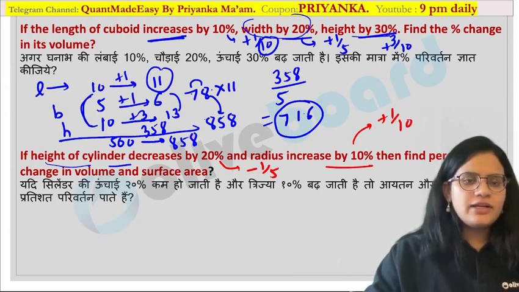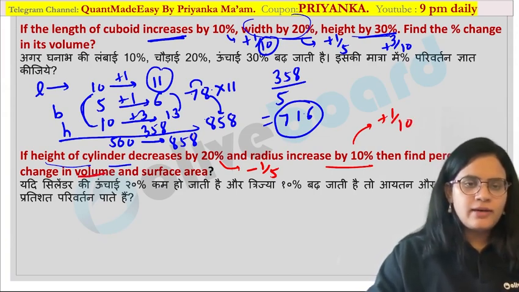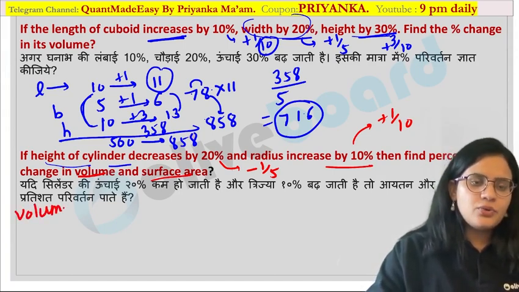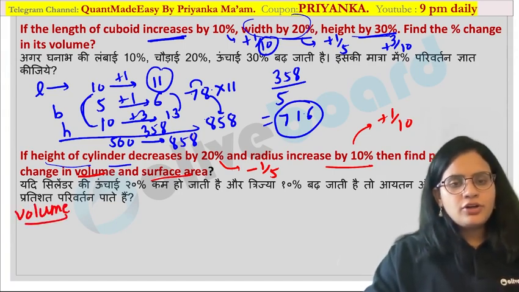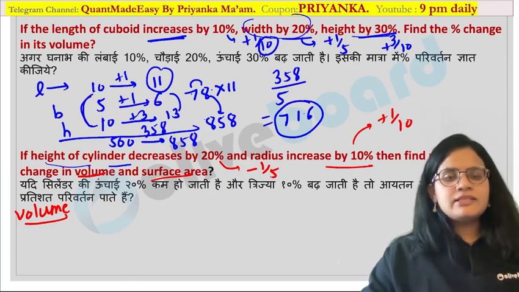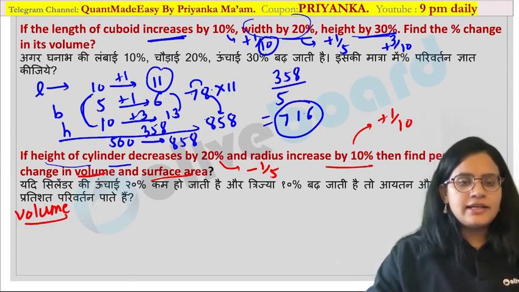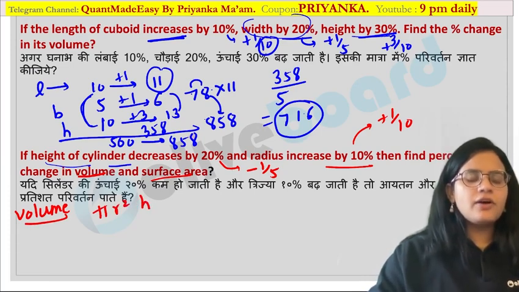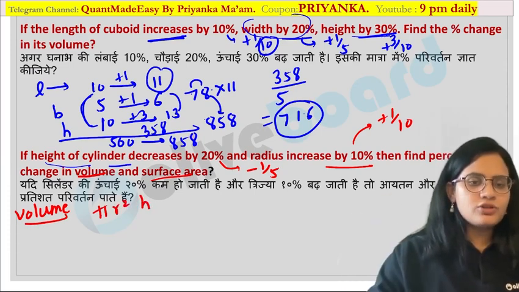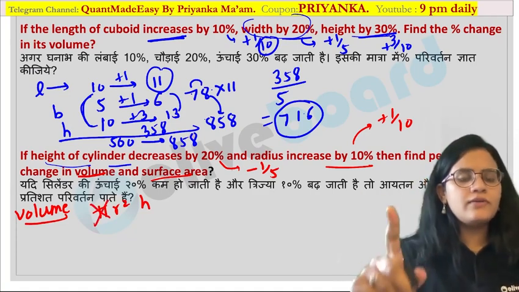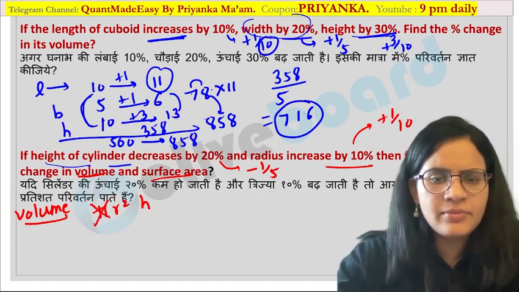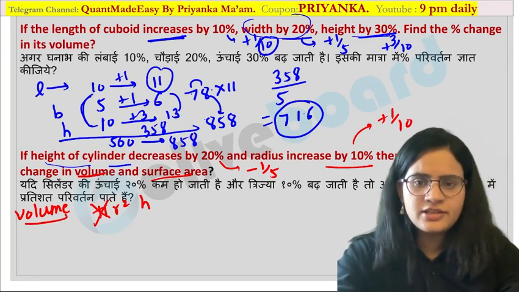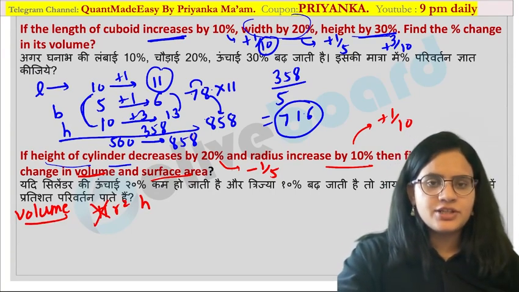Now what is asked over here? Percentage change in the volume and surface area. Let us talk about volume itself. Surface area you can try as a homework. Now when you are talking about a volume, you must be aware the formula for cylinder volume is pi r square h. Now whenever you are talking about the increase in volume, this constant term you have to always eliminate from the formula, because constant is not going to increase or change, only variables will change over here.